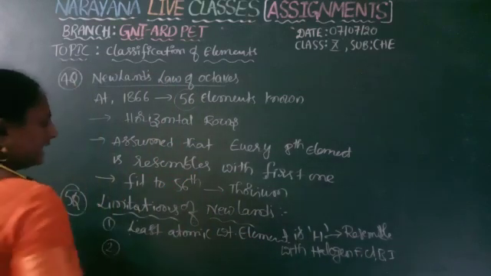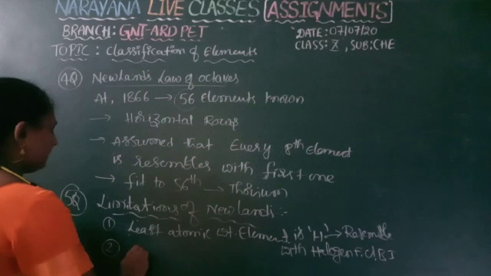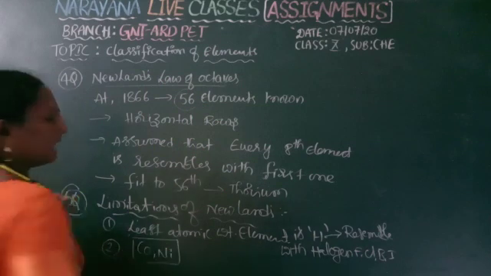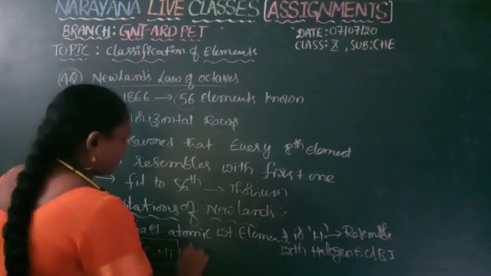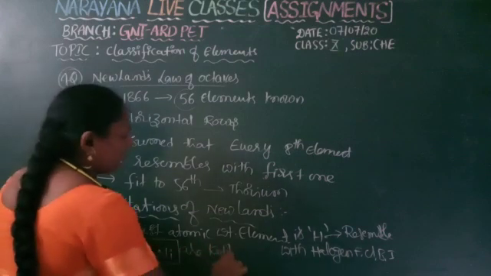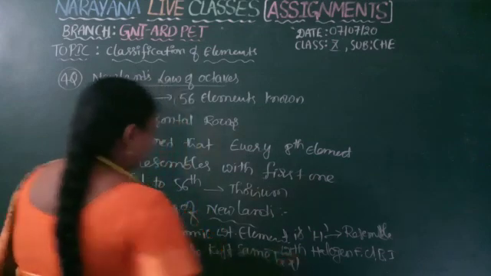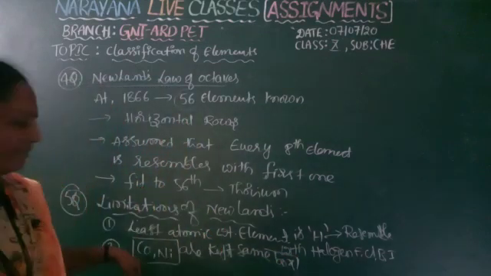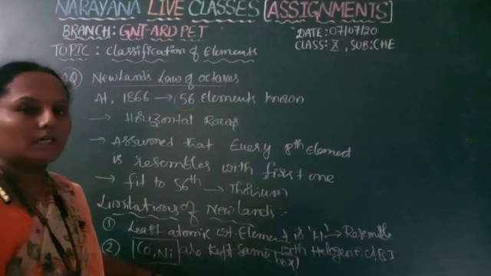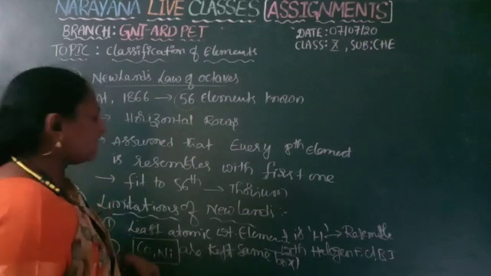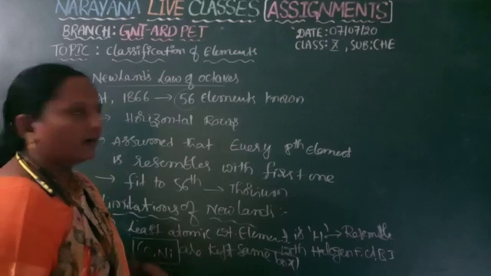The next drawback is that while arranging the elements, cobalt and nickel are kept in the same box. Even though those are two different atoms and they may have several different properties, they fit in the same box. Why, he cannot explain.